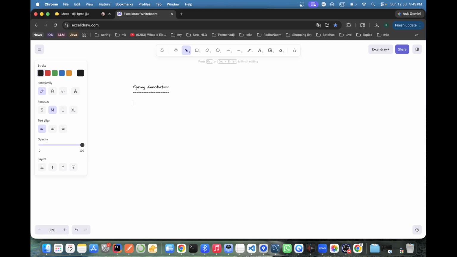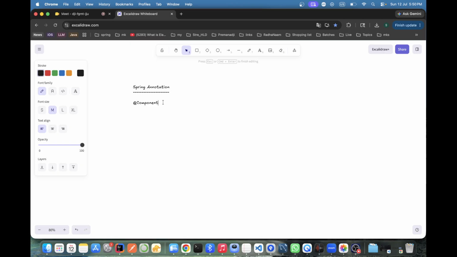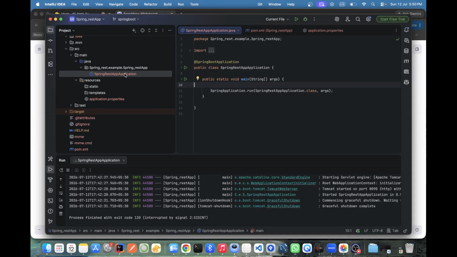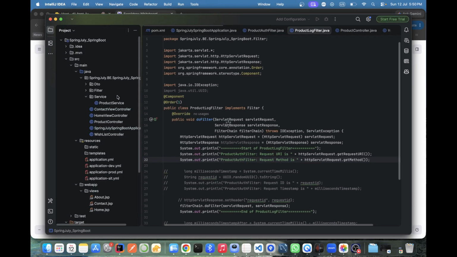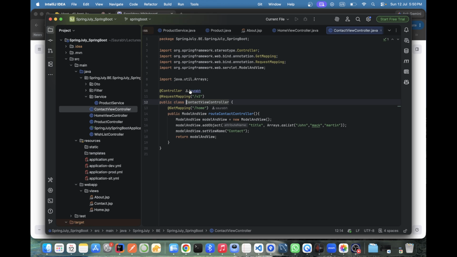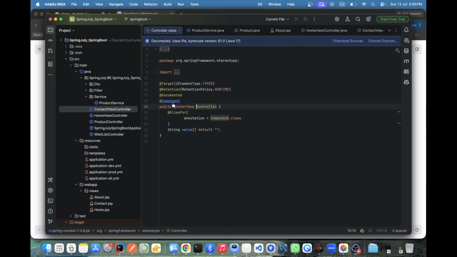The topmost and first one is @Component. Are you aware of the component? For what purpose? Suppose I created something like this. It provides a functionality.